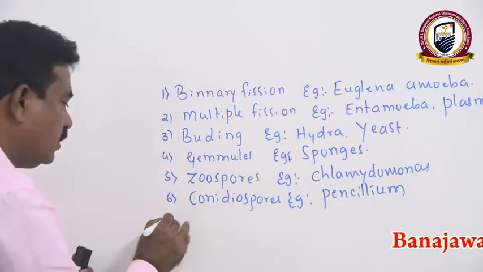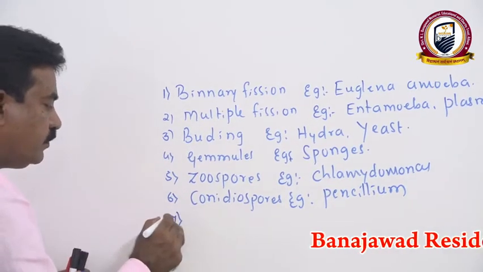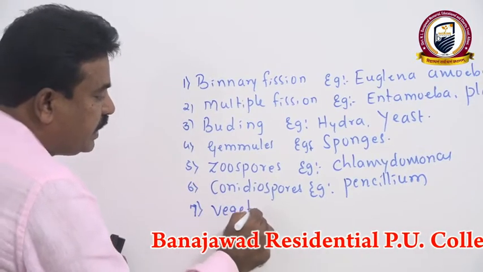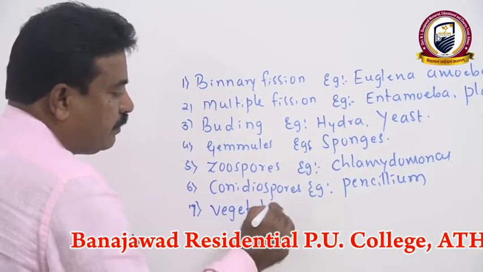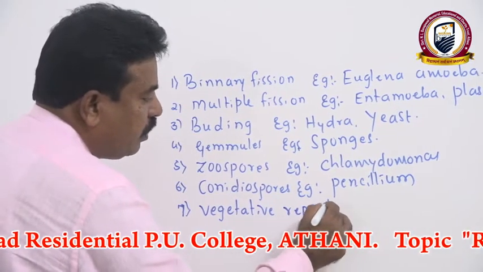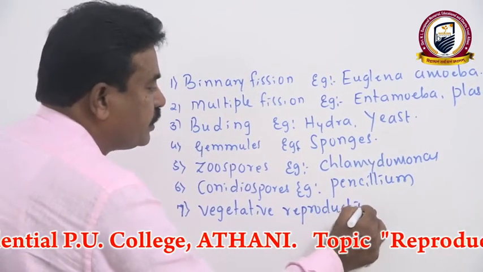Like that, the non-sexual parts we call the vegetative parts of a plant body help in reproduction, which we call vegetative reproduction.